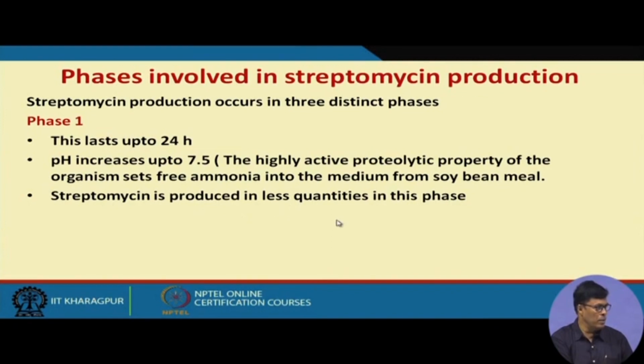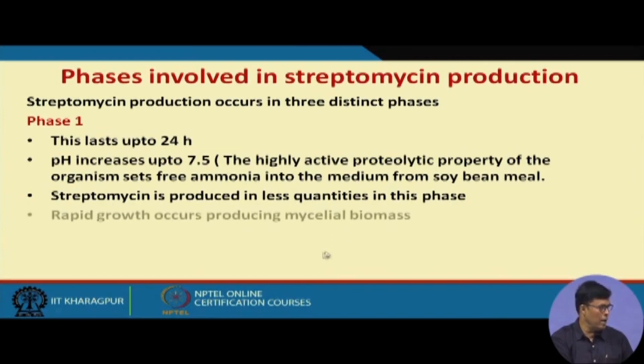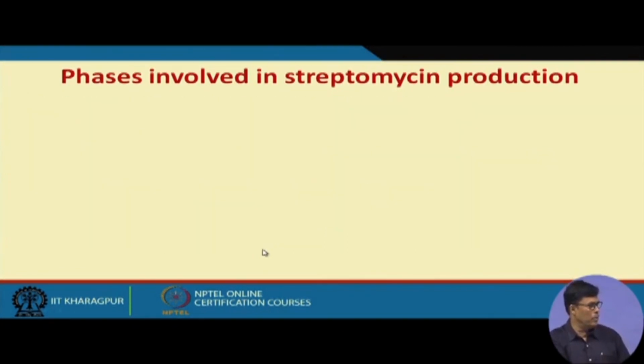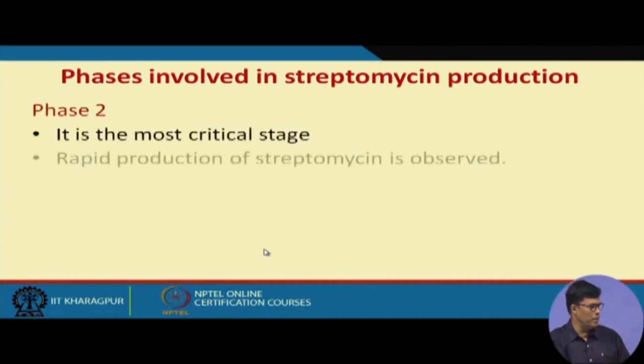Streptomycin is produced in less quantity in this phase, and rapid growth occurs to produce mycelial biomass, and we have already shown that though these are bacterial cells, the growth characteristics are a little bit similar to fungal cells. However, glucose uptake is low. Now, phase 2 is the most critical.